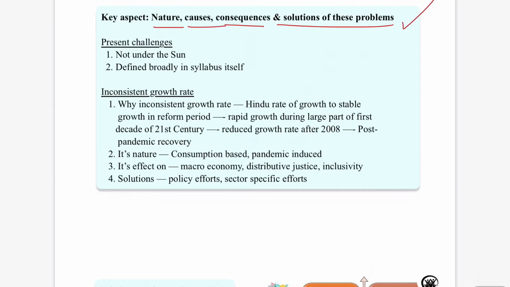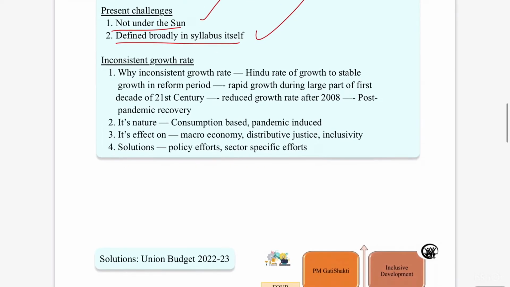So what are the present challenges? These are not under the sun, as I told you. It was defined broadly in the syllabus itself, that, as I told you, only macroeconomic issues have been discussed. And if you decode it phrase by phrase, the first one is inconsistent growth rate.